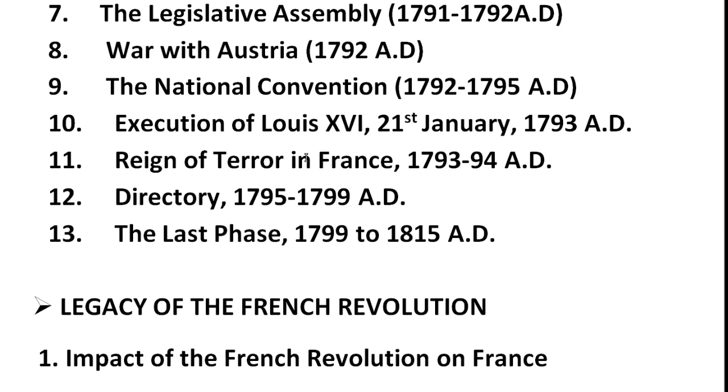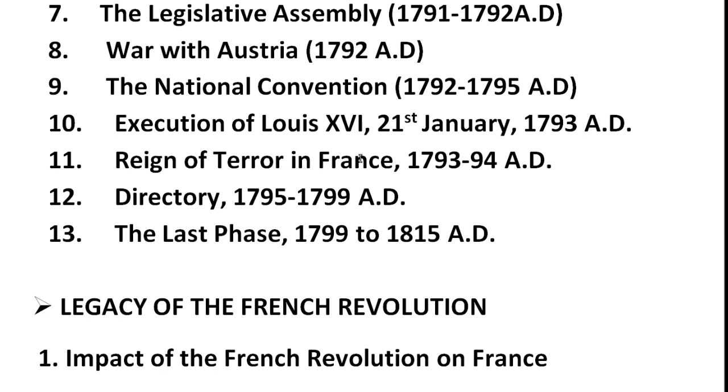Carnot was rightly called the organizer of victory. A committee of public safety was organized to deal with the enemies of the state. The supreme executive authority of the state was vested with it. Carnot and Robespierre were also members of this committee. It followed the policy of blood and iron.